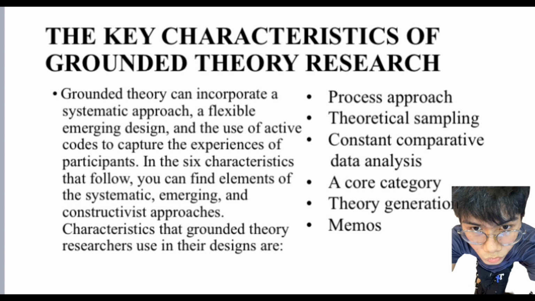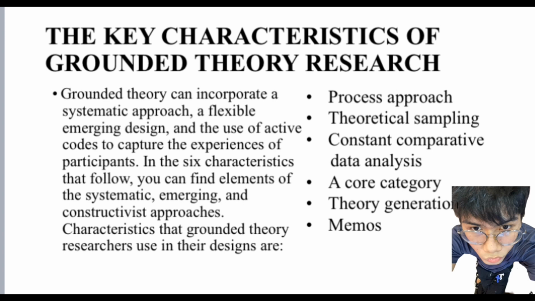So the key characteristic of grounded theory is that it can incorporate a systematic approach, a flexible emerging design, and the use of active codes to capture the experience of the participants. Grounded theory research is a systematic methodology used in qualitative studies to develop theories grounded in the data collected from the participants. It allows researchers to explore social processes and interaction among people. So there are elements of systematic, emerging, and constructivist approaches.